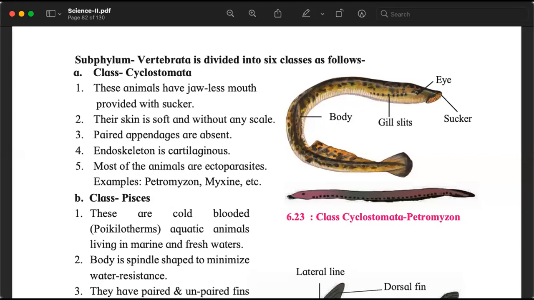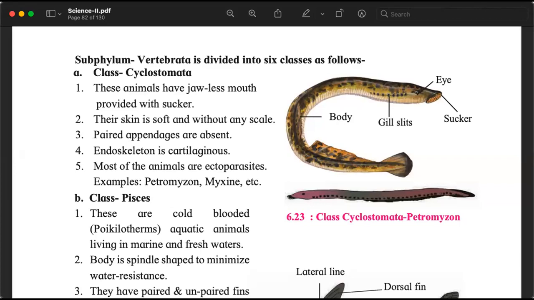The first class is Cyclostomata. Remember, the last thing that we studied about the subphylum Vertebrata is some of them have jaws and some of them do not have jaws. So these animals that belong to the class Cyclostomata, they do not have jaws. They have mouth, but they do not have jaws. Jaw matlab jabda.